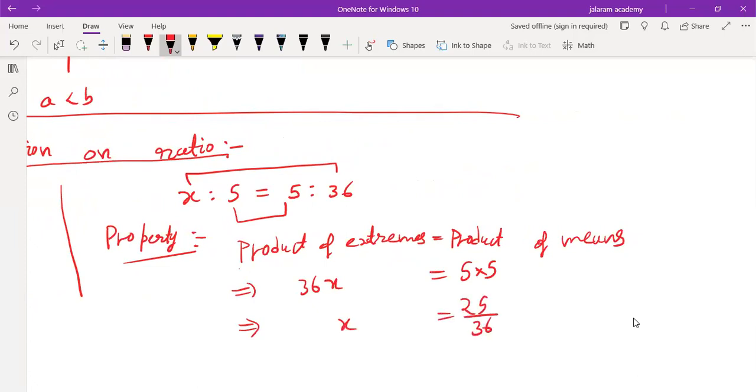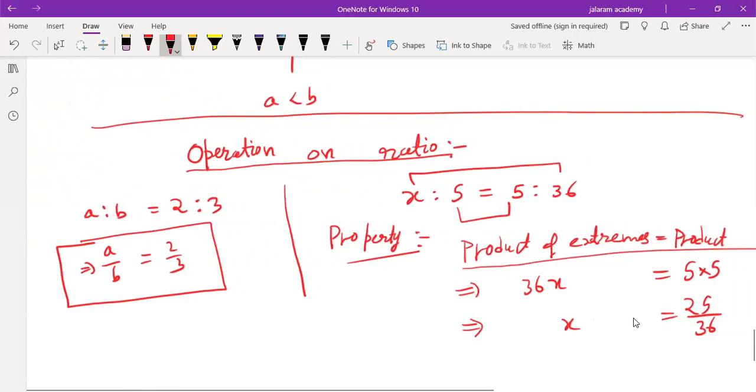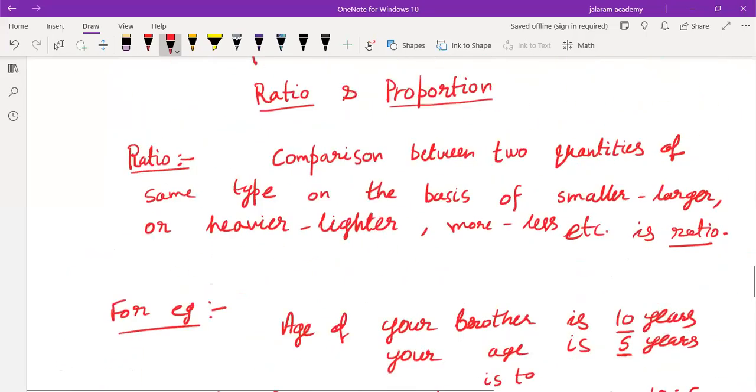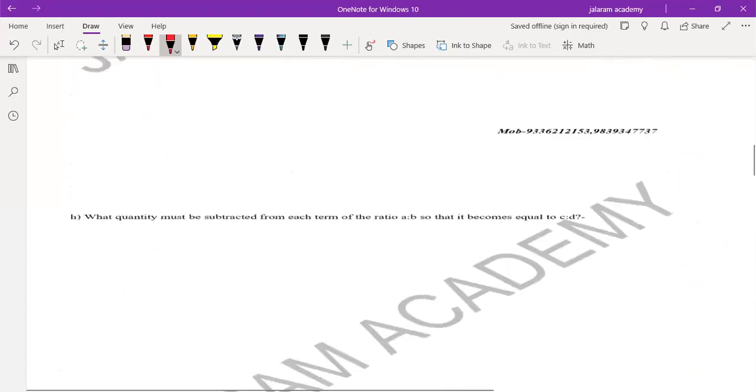So this is an important operation on the ratio. Product of extremes equals product of means if we compare any two ratios. And similarly, we will discuss other properties also in questions related to ratios.